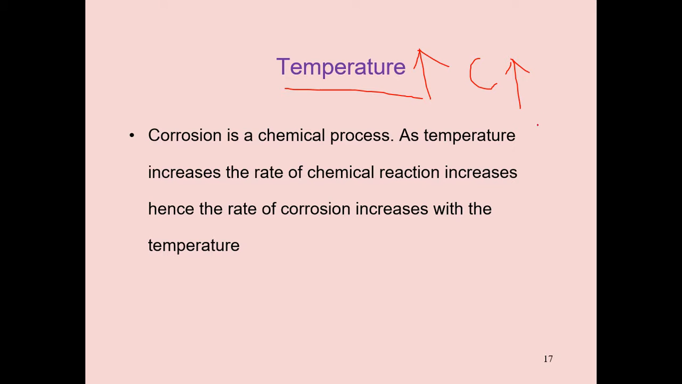Next, temperature increases, corrosion increases. Note down this point also. So you can say in summer season, corrosion is very high with the humidity present. That's why boilers and also other materials which are at high temperature undergo corrosion very rapidly. So this is temperature. Note down.